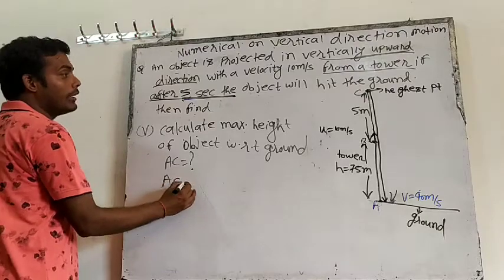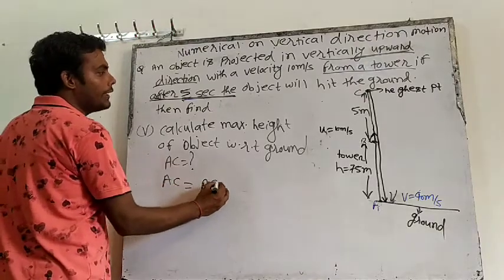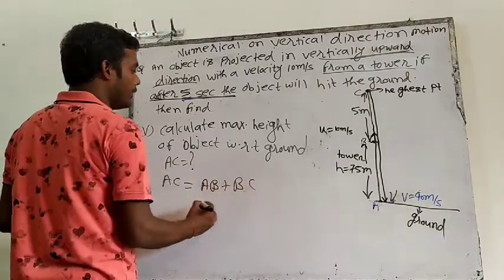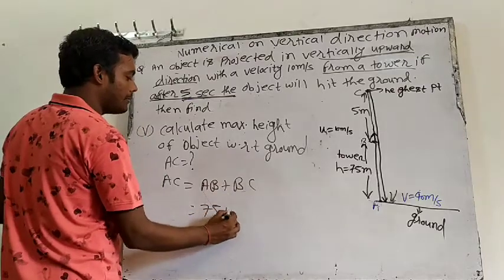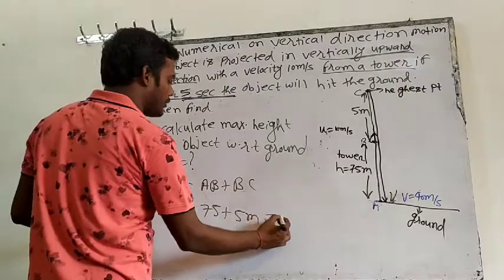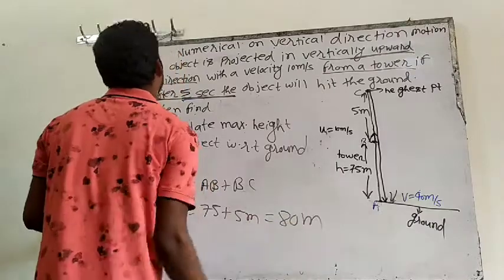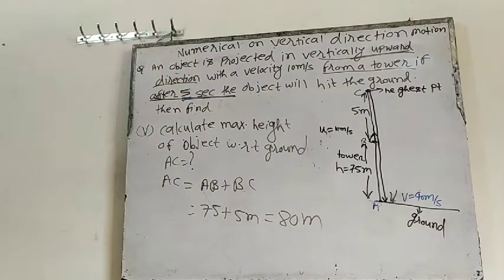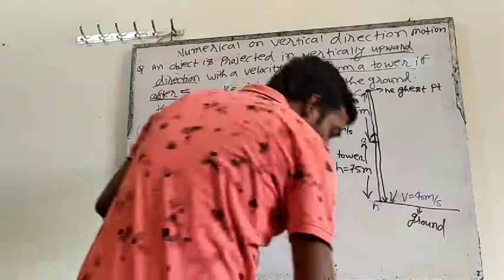What will be the height of AC? AC is equal to AB plus BC. What is AB? 75 meters. What is BC? 5 meters. So this will be how much? 80 meters. This will be the answer.